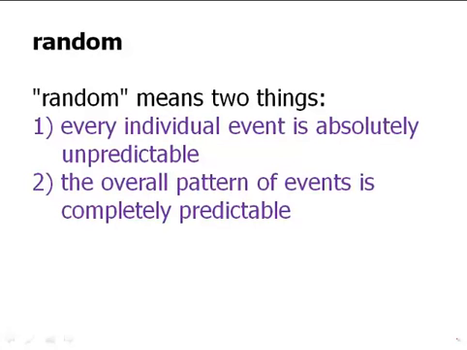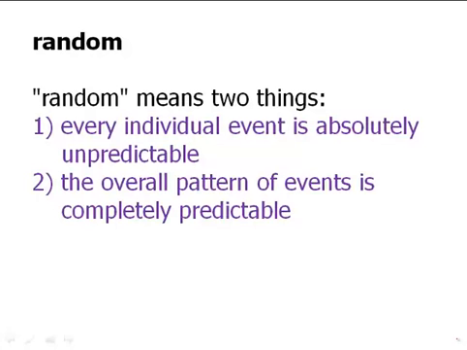But if I were to take the time, say, to flip a coin 1,000 times and log all those results, I would be guaranteed that the number of heads and the number of tails would be very, very close to 50-50. In other words, it would be unlikely to be further from, say, 490 or 510. It would be something very, very close to 500 of each.